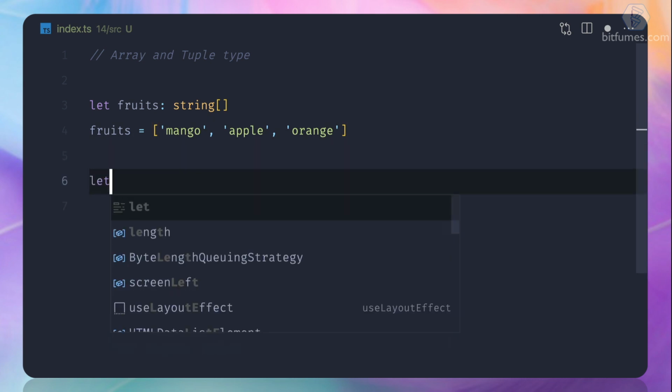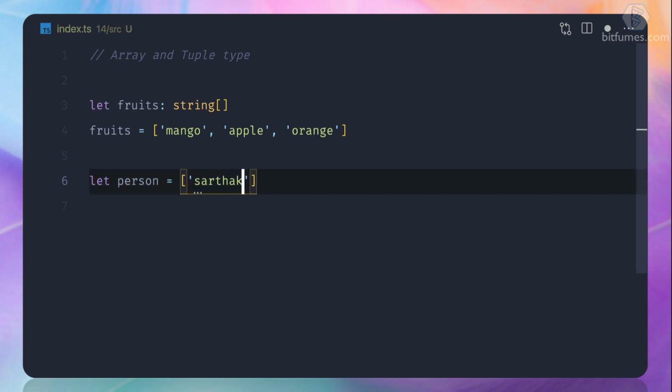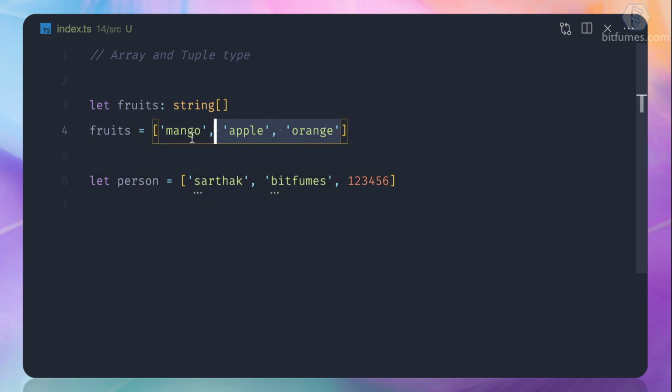So we can define the tuple as something like a person. A person can have a name, something like this. A person can have a company name, and a person can have a zip code, something like that. Okay, so how do we differentiate that this is a tuple and this is an array? First, let's understand why we need the tuple. So what is the problem with the array?